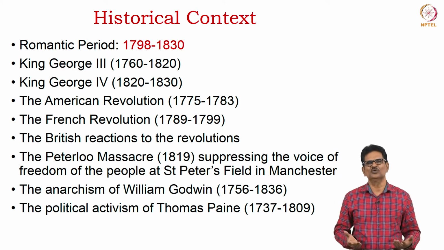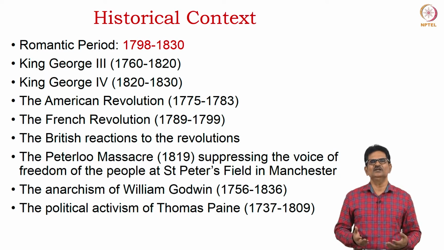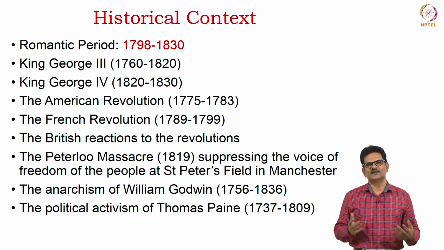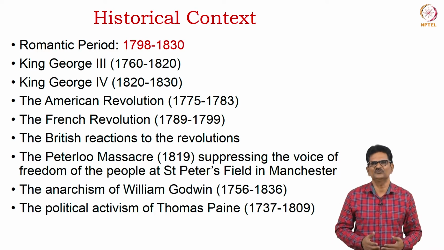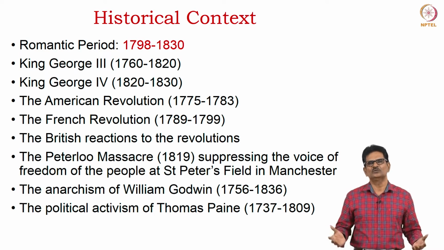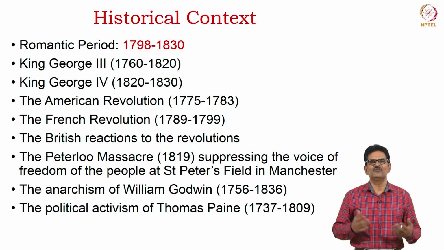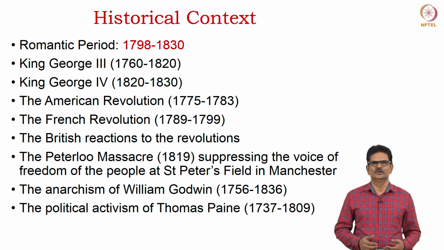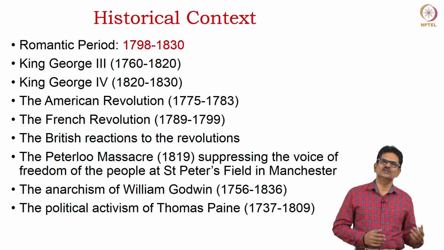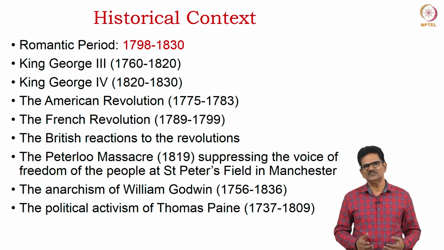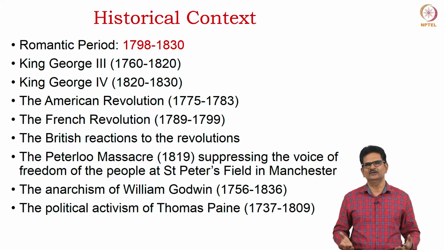They wanted to have some more freedom, they wanted to have some food for themselves, and in this context we find that something known as the Peterloo Massacre in 1819 is referred to. This happened in St. Peter's Field in Manchester, when industrial workers staged a protest against the government for equal rights, for reducing their burden, their suffering. Now, philosophically, we have to consider the anarchic philosophy of William Godwin and also the political activism of Thomas Paine for the development of the romantic movement and romantic poetry.